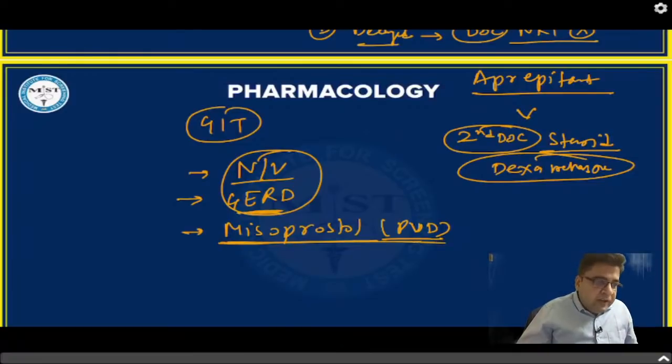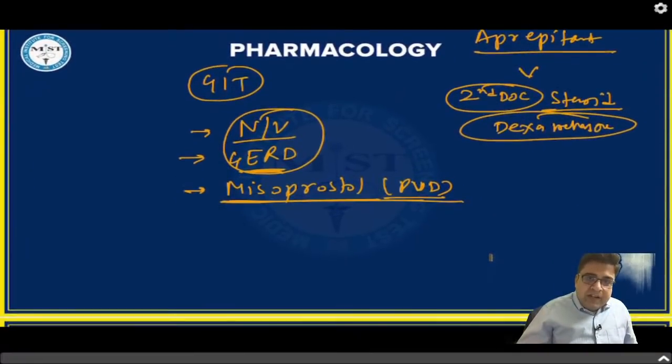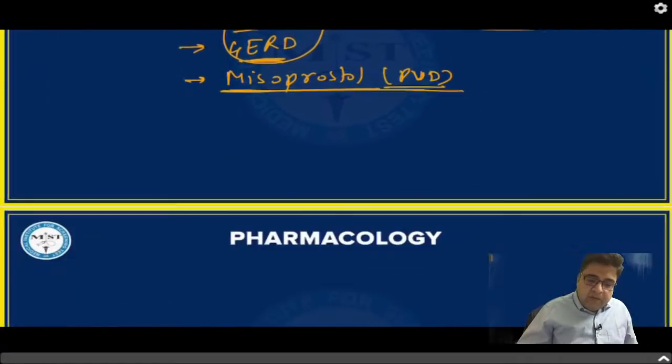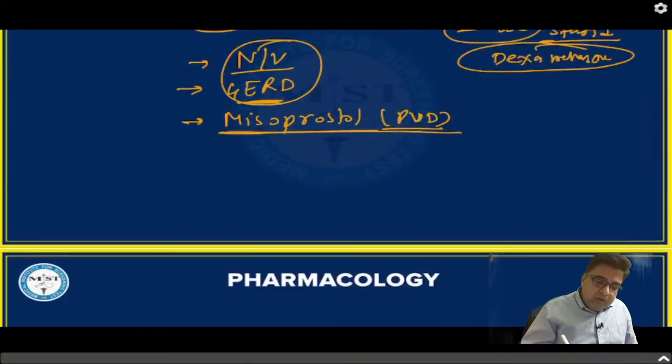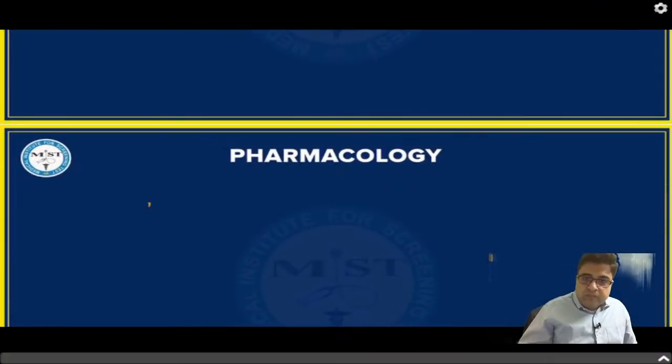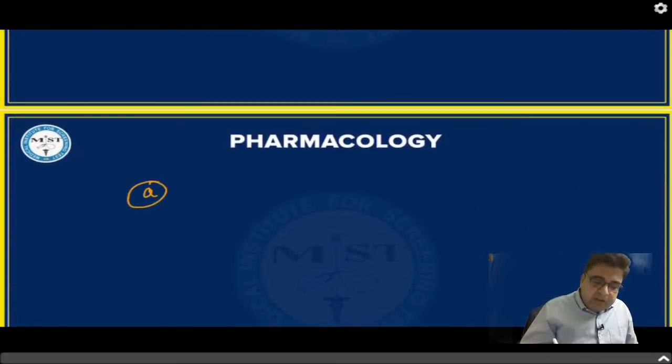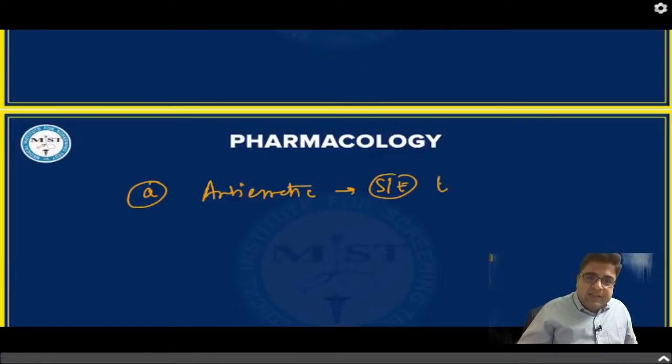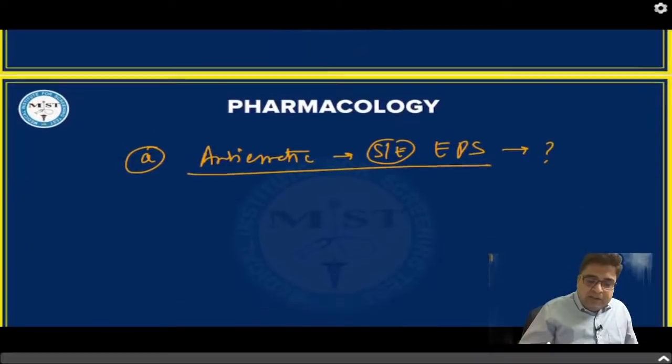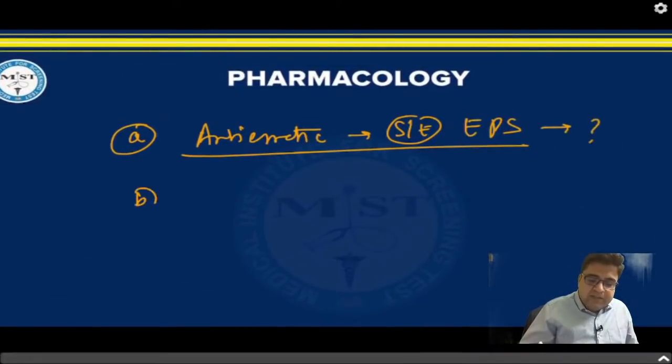So let me give you one exercise. You have to answer me a few questions. First question is, which antiemetic can cause a side effect of extrapyramidal symptoms? Also you have to tell me what is the drug of choice for morning sickness.